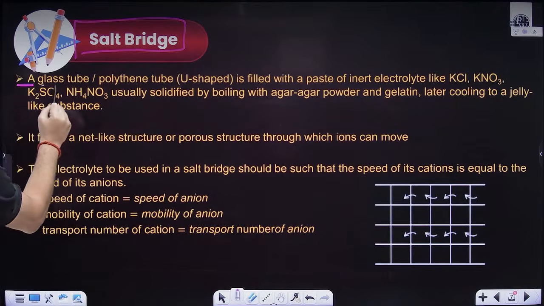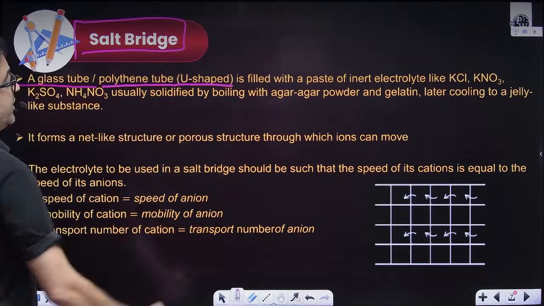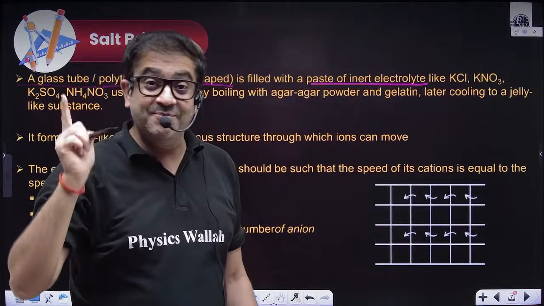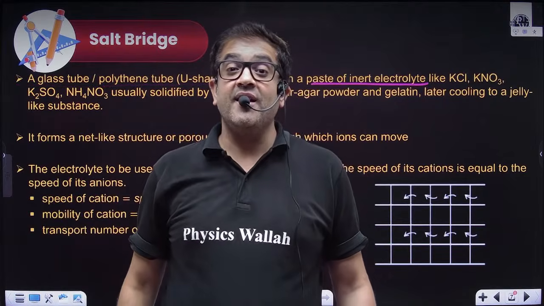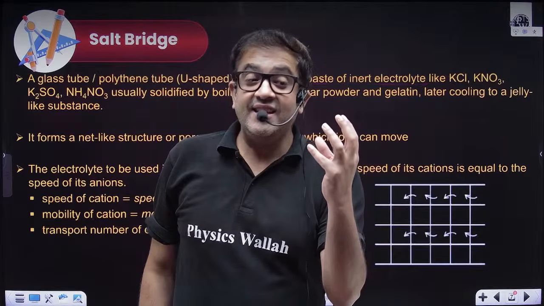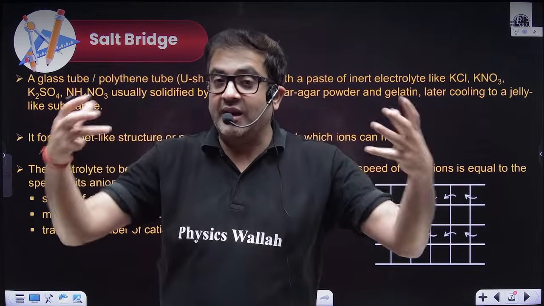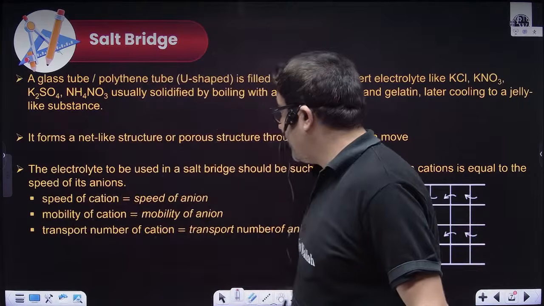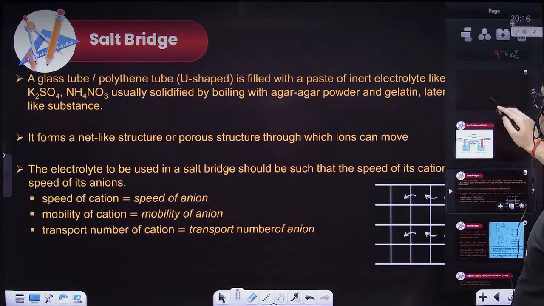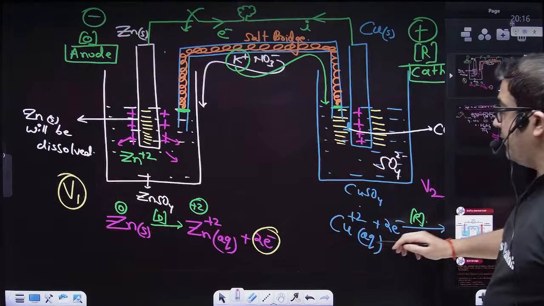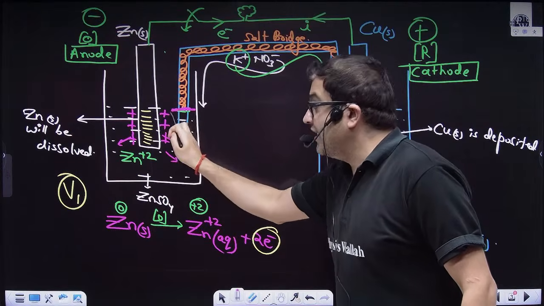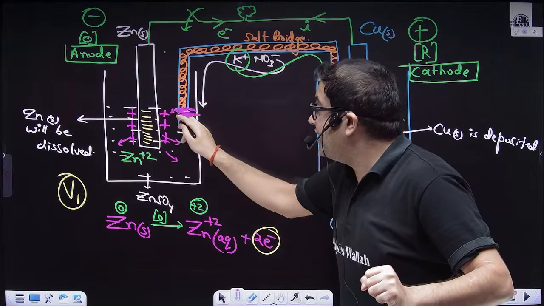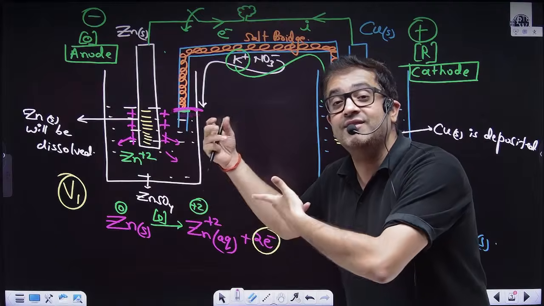Sir, a glass tube, which is a U-shaped tube, and it is fitted with an inert electrolyte. Now why am I specially mentioning inert electrolyte? Beta, whatever ion is moving to the compartment, the ions should not form a PPT, because if they form a PPT at this junction, then further reaction will cease, and if further reaction ceases, the cell will stop functioning.